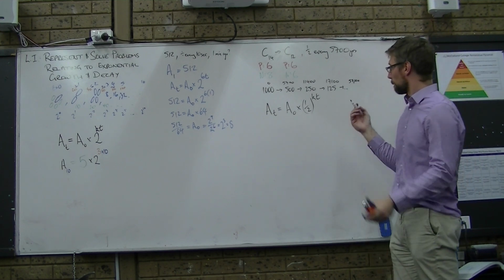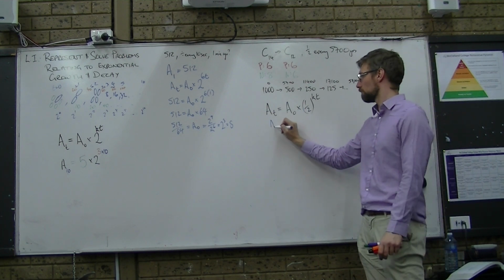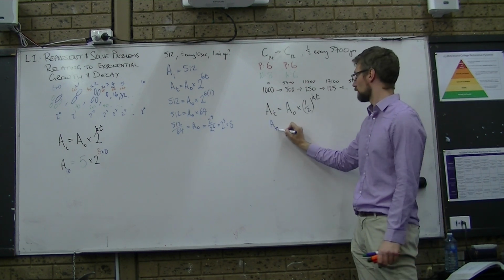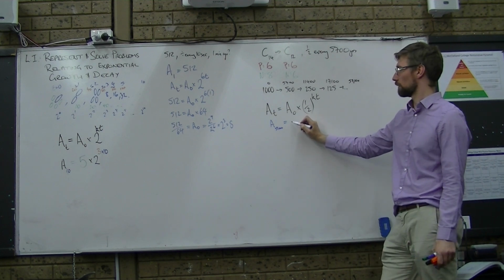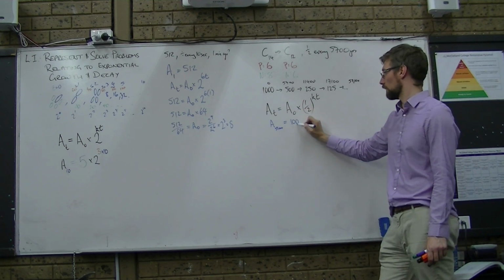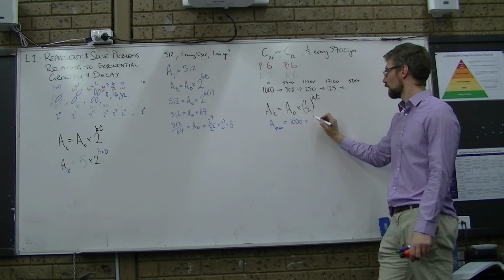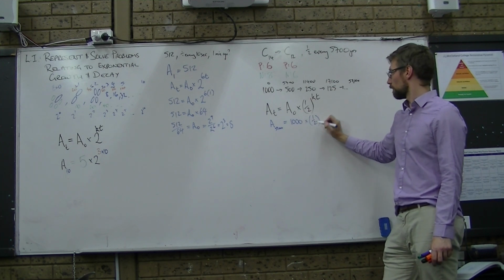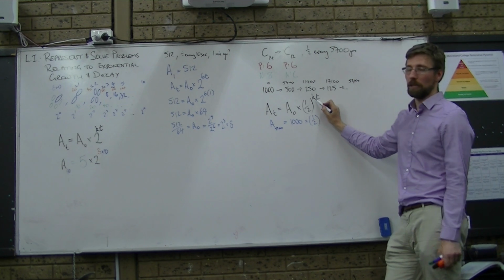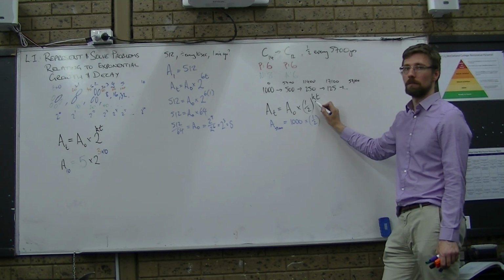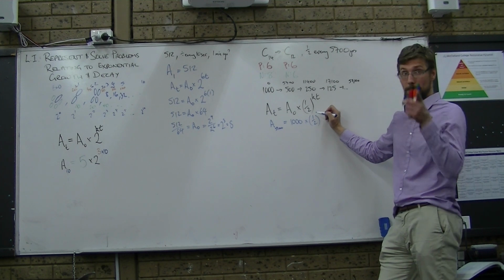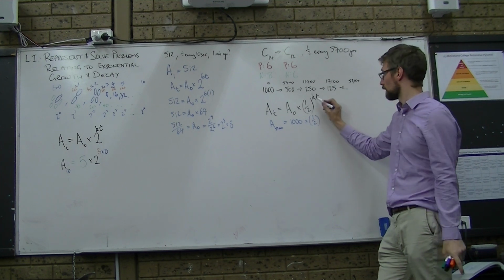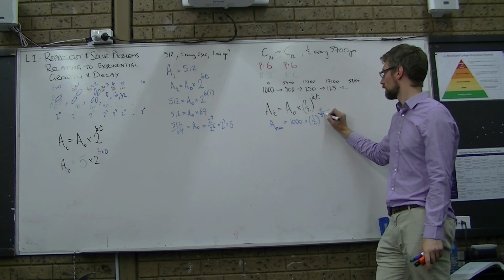Cool, beautiful. Alright, so I can chuck stuff into this. A_T at 57,000 equals A0. How much is A0? 1,000. The amount in year 0, whatever that is. Cool, half is constant. What's K going to be? Oh, wait, no, 1 over 5,700. Perfect, this whole thing is going to be that.